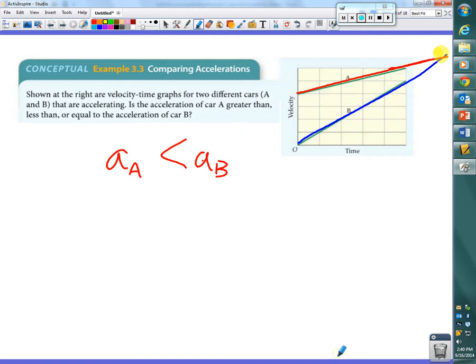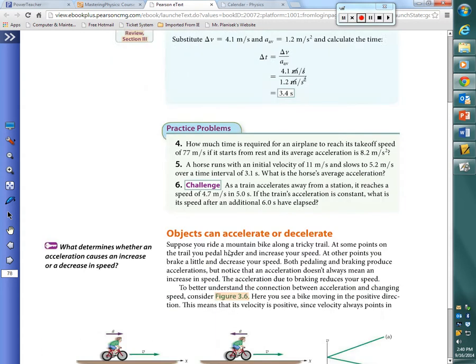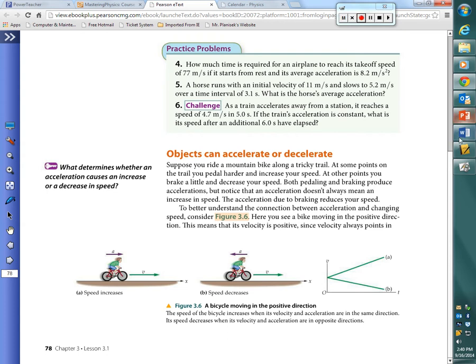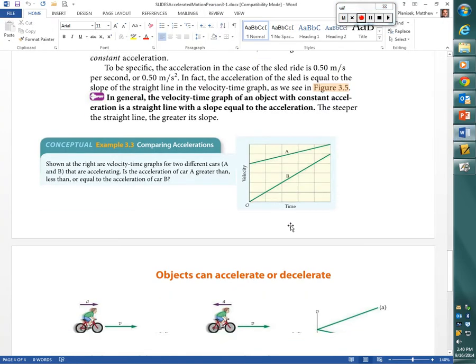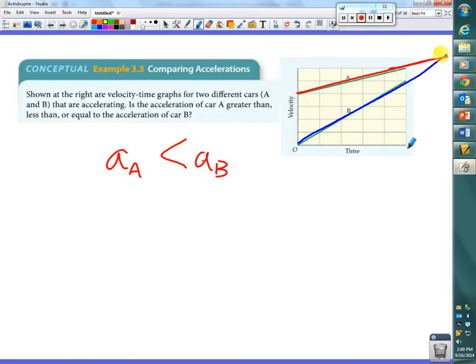Next, let's look at page 4 of your packets. On page 4 of your packets, that corresponds to page 78 and 79 of your book. And I'm going to get this all together because I want it all together.